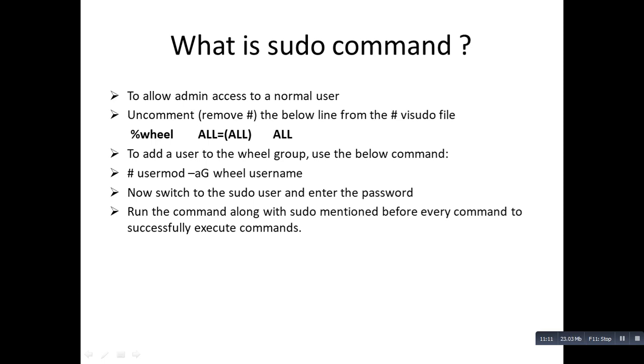For example, there is a user xyz user. You have to add the user with the following command: usermod -aG wheel, then the username, and then just switch to that user and try to execute the command with the help of sudo. It will definitely run with the admin privileges.